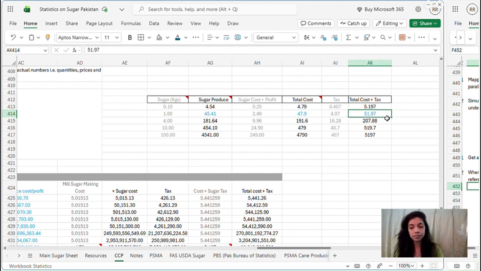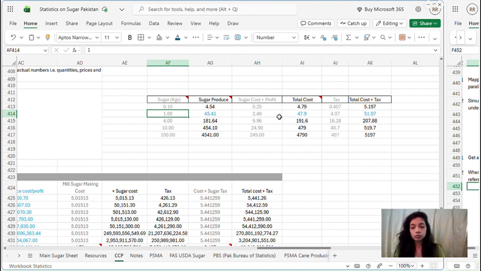When this tax amount was added in the total cost, it led to the number total cost plus tax, which is 51.97. It means initially the cost to produce 1 kg sugar was PKR 45 rupees and 41 paisas, assuming it took them 10 kgs of cane to produce 1 kg sugar. So the price of 10 kg of sugarcane is equivalent to 45 rupees 41 paisas, and those 10 kgs of cane produced 1 kg of sugar.